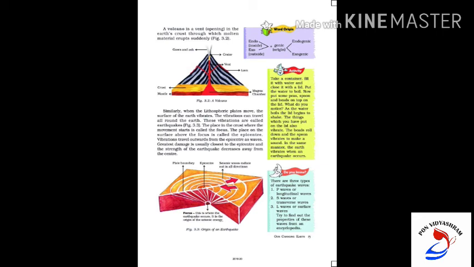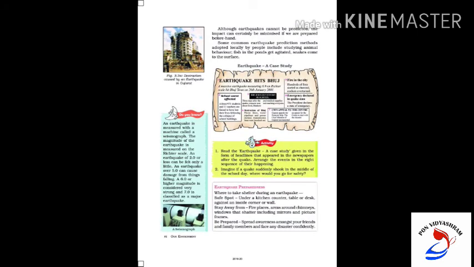There are three types of earthquake waves: P waves or longitudinal waves, S waves or transverse waves, and L waves or surface waves. Although earthquakes cannot be predicted, the impact can certainly be minimized if we are prepared beforehand.